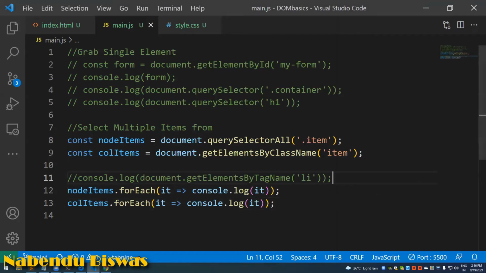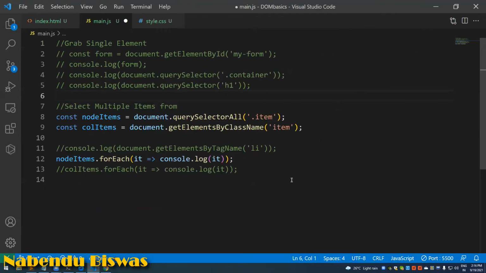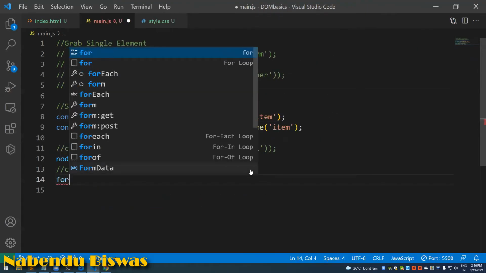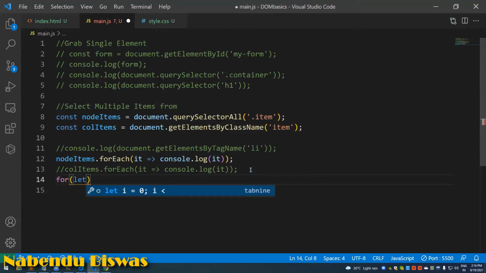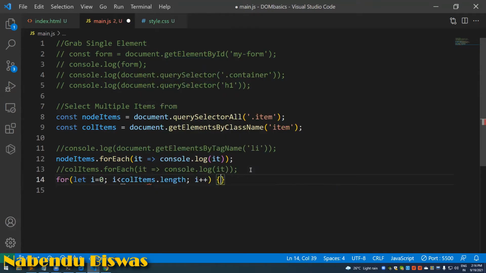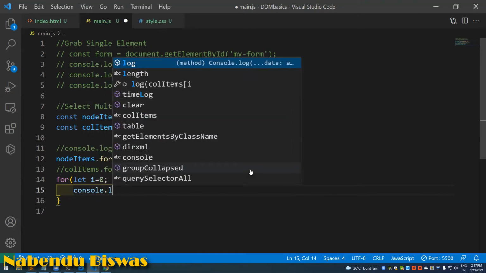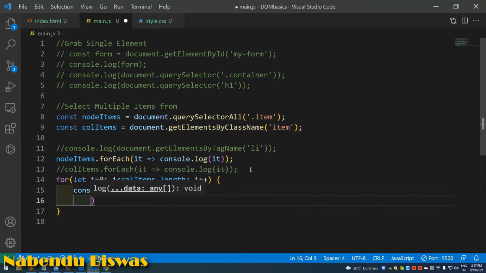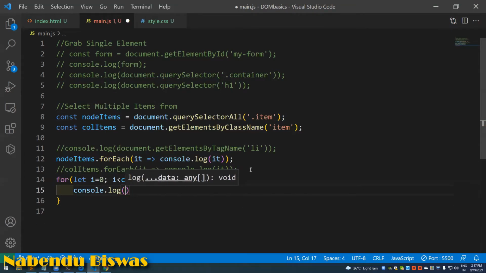In this case, we need to use a traditional for loop, like here: for let i equal to 0, i is less than allItems dot length, i plus plus, and console dot log allItems i.